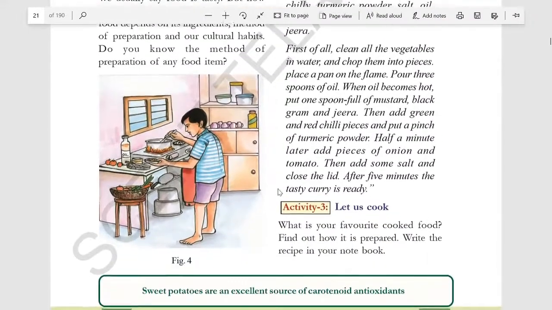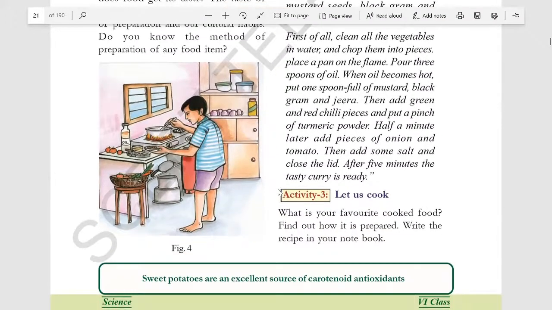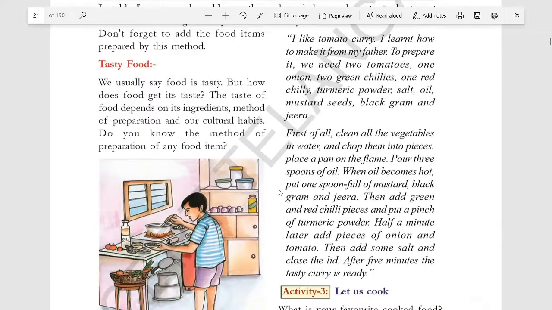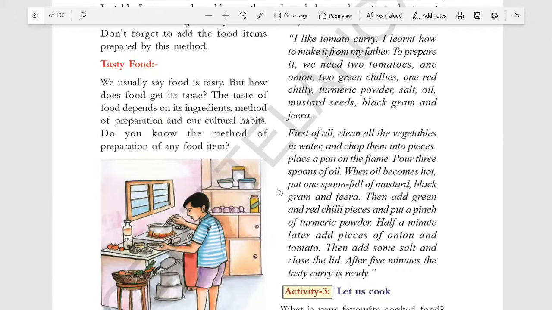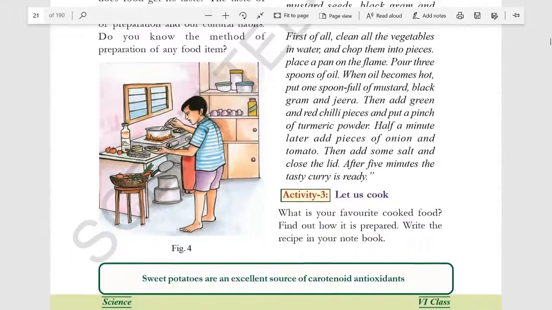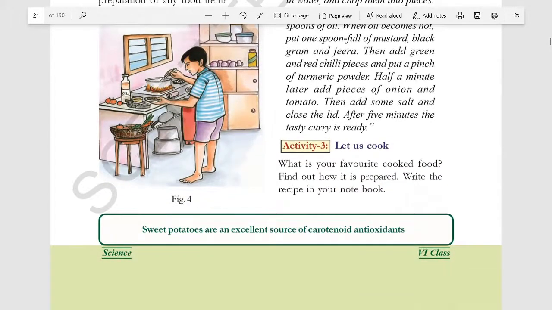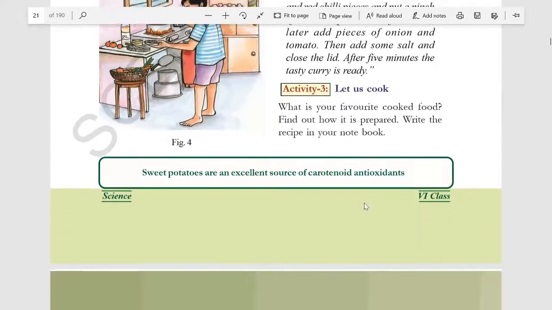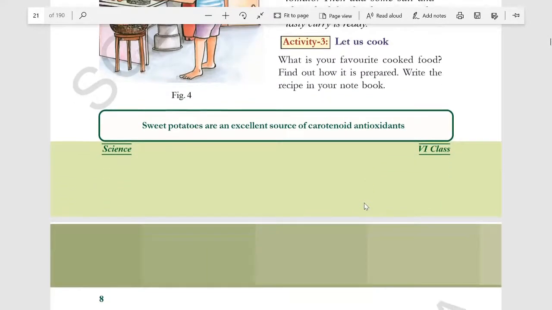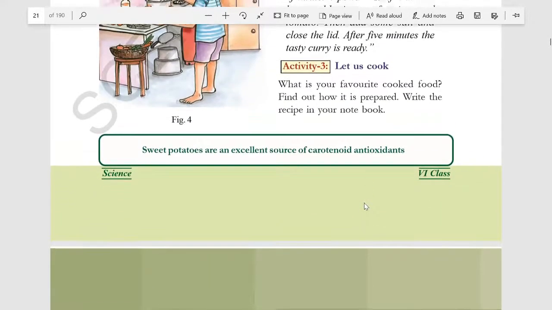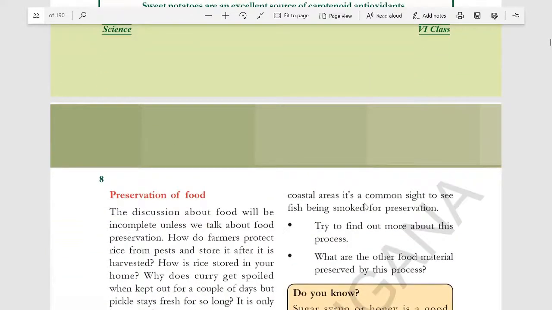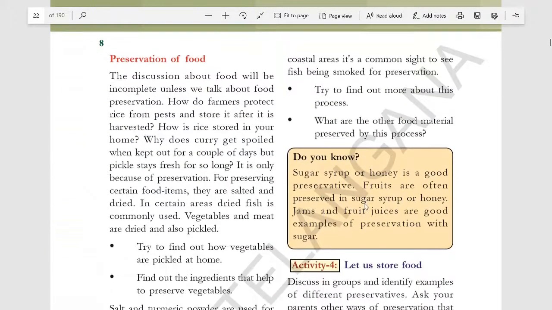By using different kinds of ingredients. What are the ingredients used to make your favorite food? You just ask your mother what are the ingredients used to make your favorite food, and make a list of the ingredients and prepare, and with the help of your mother try to make your favorite dish. Let us cook. Okay, this is the activity 3.